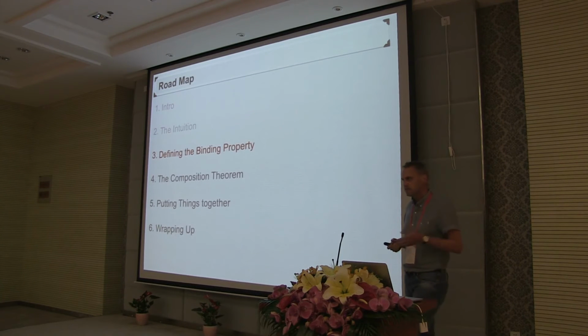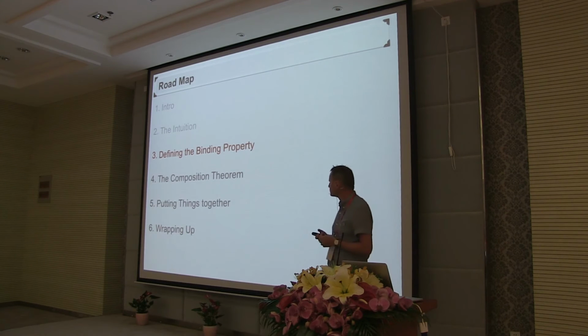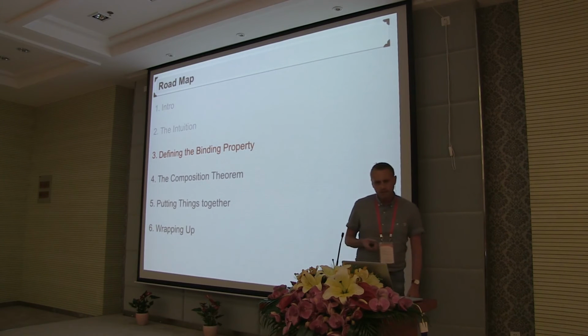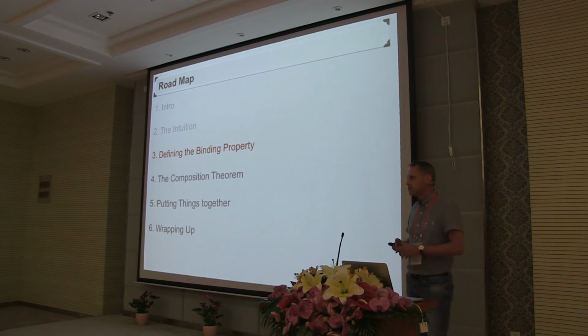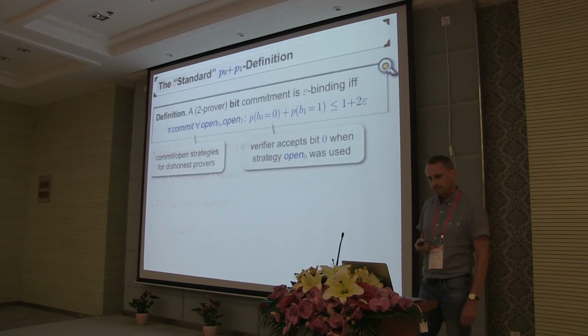Okay, so as I've just said, much of our results depends on a better understanding of the binding property of such two-prover commitment schemes, in terms of new definitions and relations among them. So I'll say a few words about that.